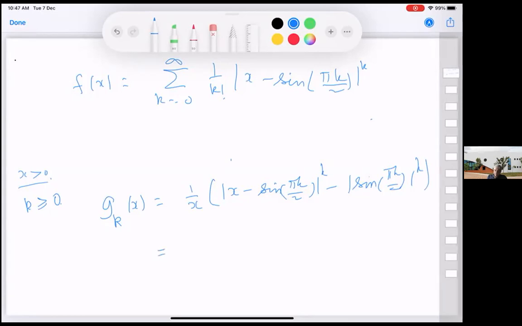So is there a simple way? a power k minus b power k will be a minus b.